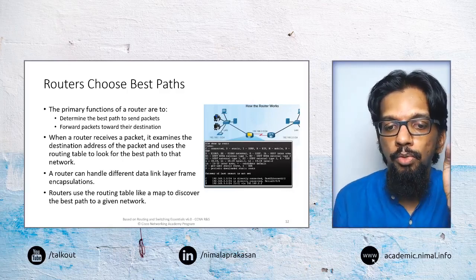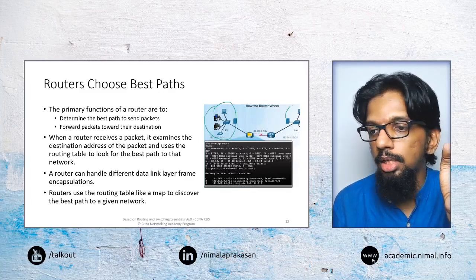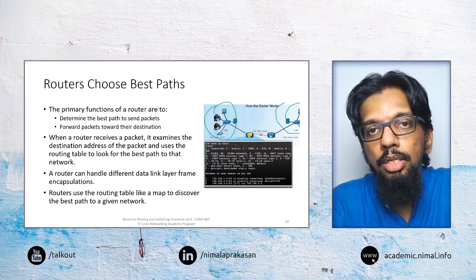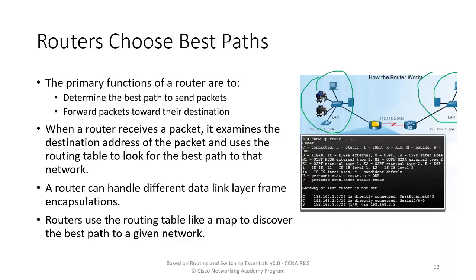So for the packets that we have, say from this network, if one needs to go to that network, the router may make a decision on how to send it from this to that and what mode of transfer it is going to use, depending on the information it has about the different links and different paths in the network.